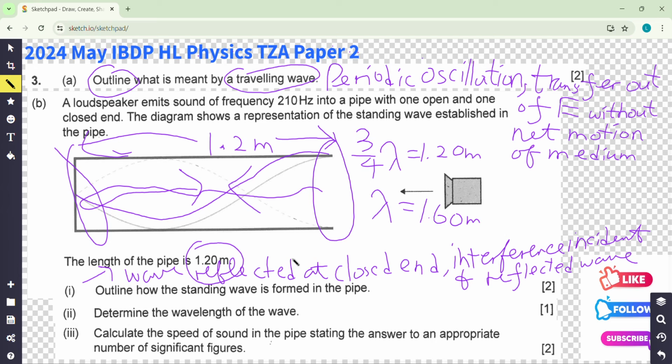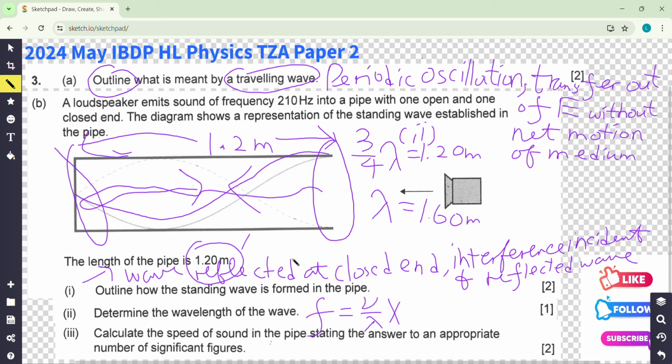So that is part 2. Last part, calculate the speed of sound. v equals f lambda, right? So frequency equals speed over lambda.